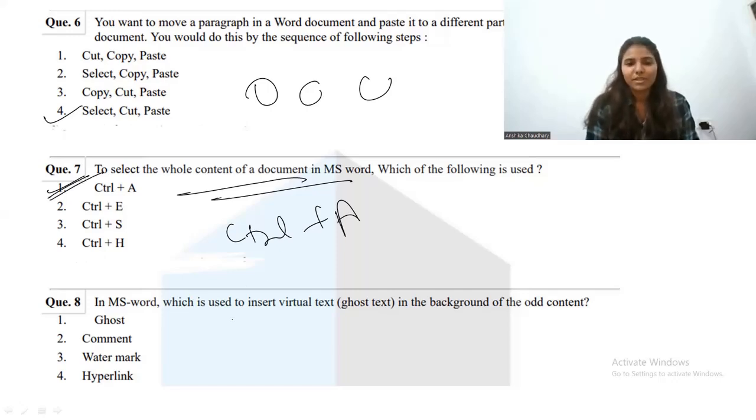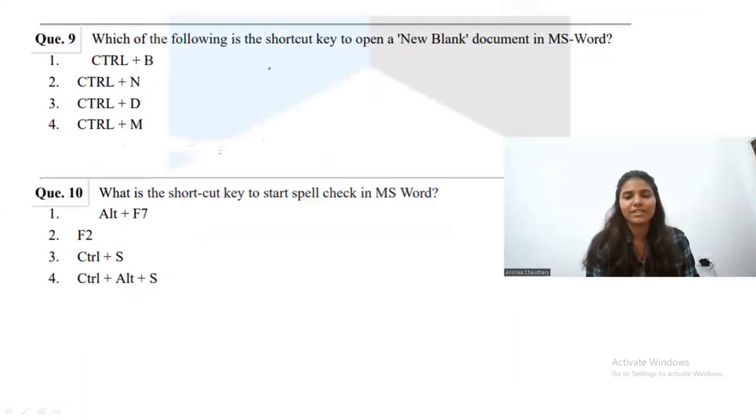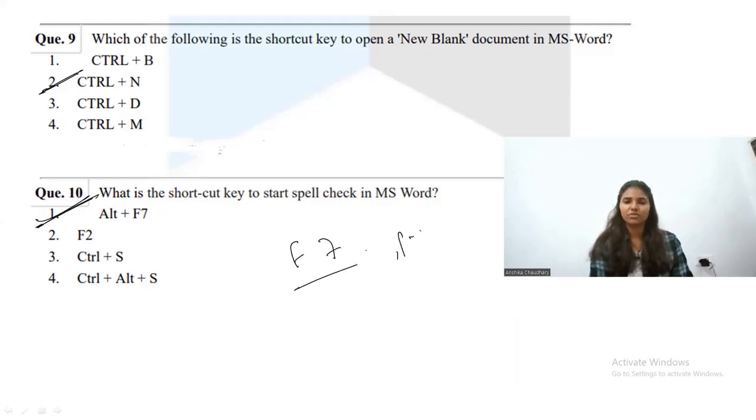Now, in MS Word, which is used to insert virtual text, or we can say ghost text, in the background of the content? Watermark, right? So option number C. Let's move on to the next question. The next question is, which of the following is the shortcut key to open a new blank document? Simple, Control plus N. Now, the question is spell check. So, spelling can be checked with F7 and Alt plus F7. So, it will be the correct answer for this.